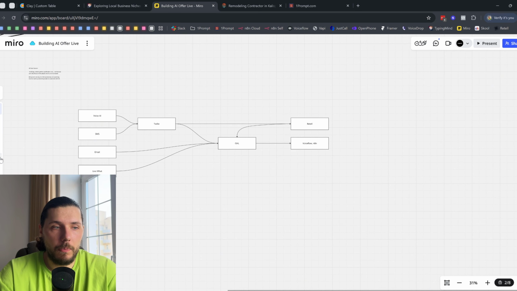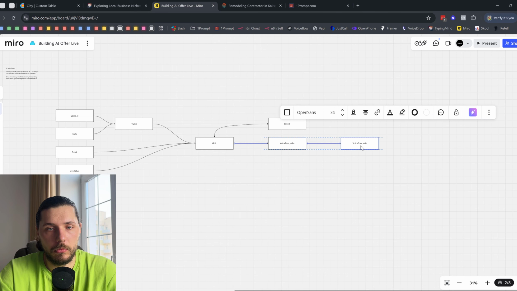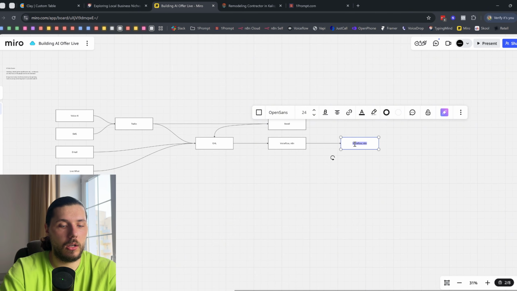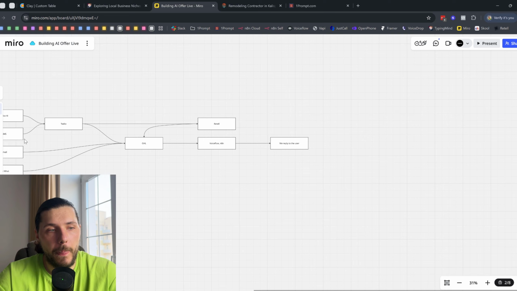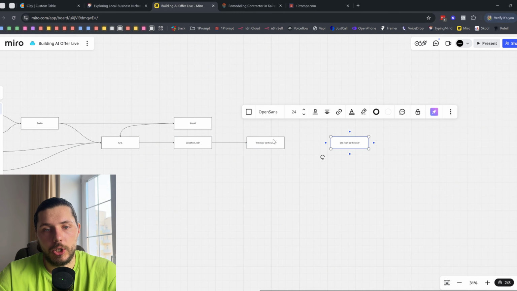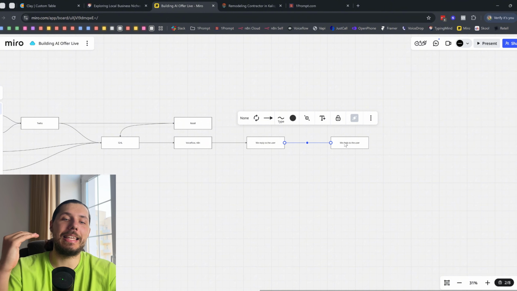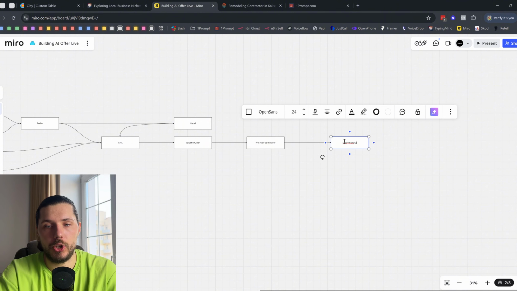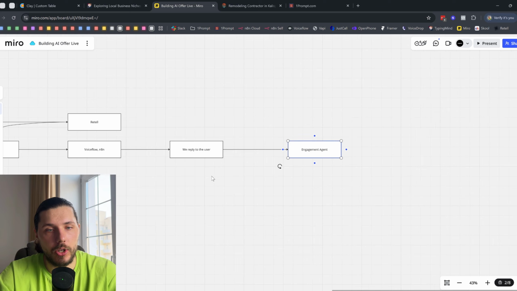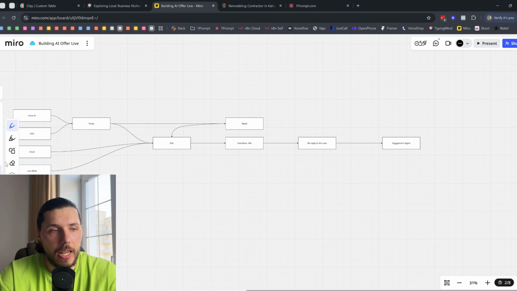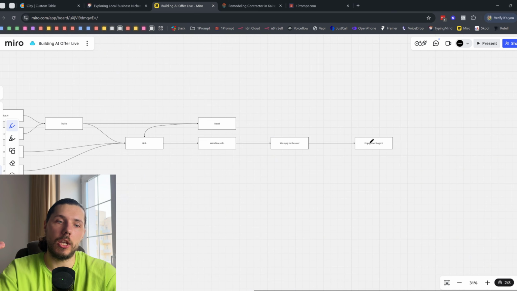So when the person is on this stage, for example here, this is like a user reply. So we reply to the user, let's say. This is where the follow-up starts. So we are following up and engaging. This is where the engagement agent starts working, and the follow-up agent that is trying to, based on the information that the user provided here, and based on maybe the quotes that we already did, engage with them, be on your channel.